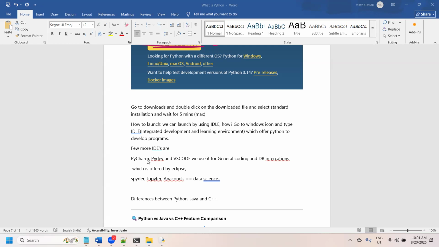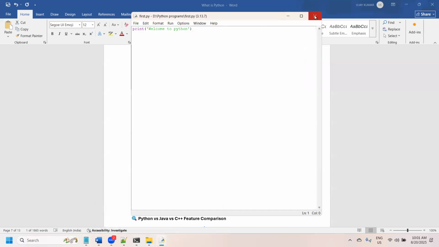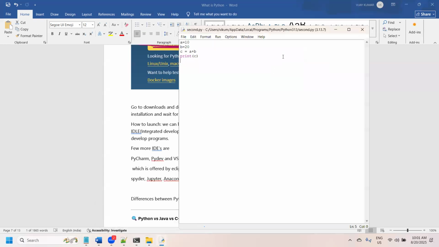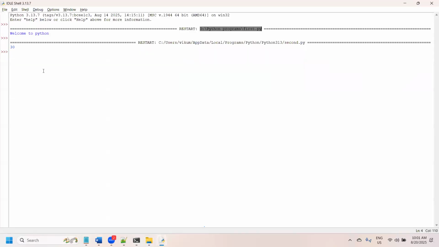Interactive means, yesterday we ran a sample program, directly like this. This is the interactive way. Interactive in the sense that we define print, welcome to Bangalore, and so on.